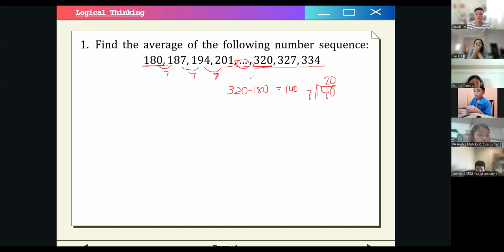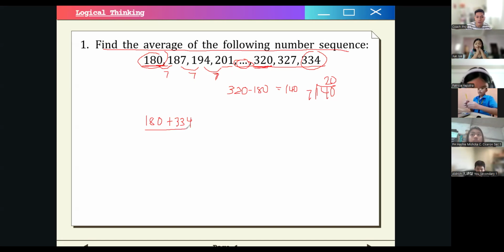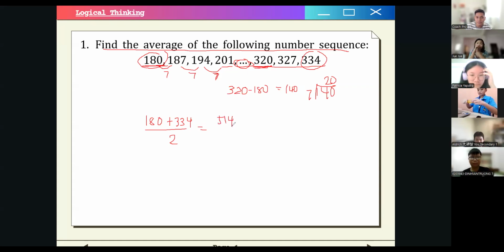So basically, if you want to find the average of this sequence, what do you have to do? You just have to find the average of the first and last terms, right? So it's just 180 plus 334 all over 2. The sum in the numerator is 514, right? Divided by 2, that is equal to 257. So that's our final answer. Okay, if there are no issues with this, let's move on to number 2 in logical thinking still.